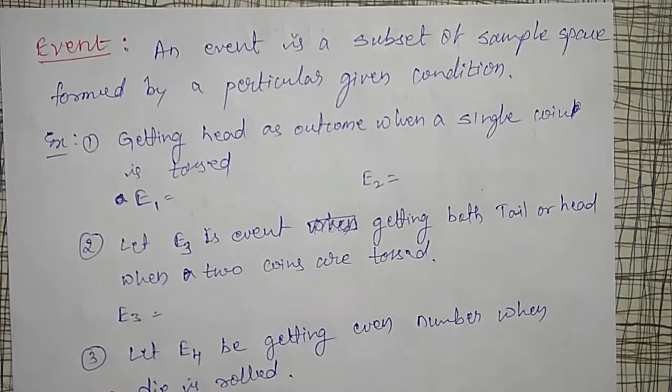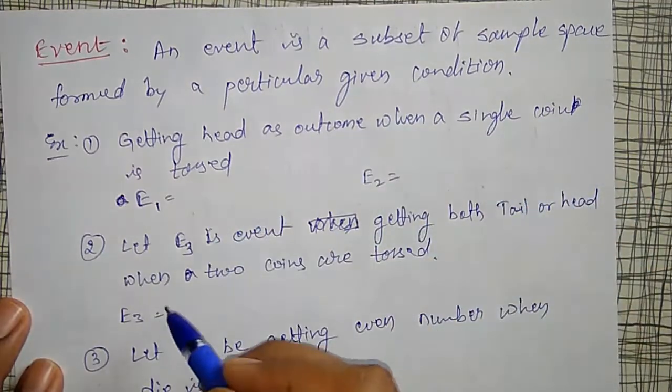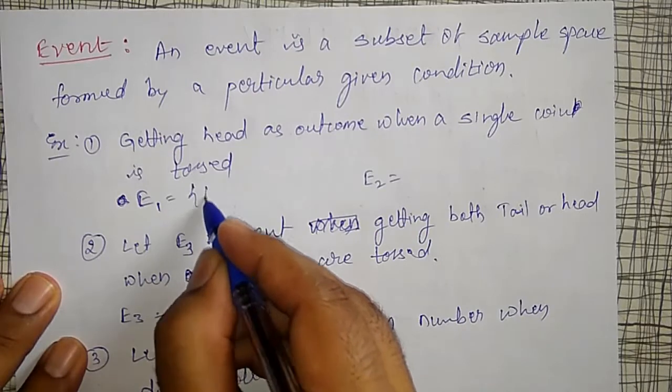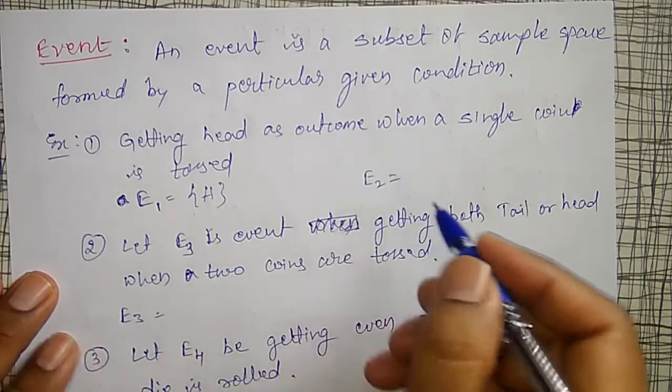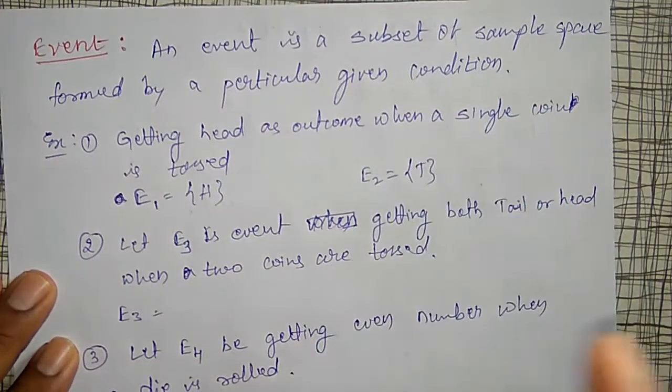Event is a subset of the sample space. I am giving an example here. Getting a head is my outcome when a single coin is tossed. I will define E1 as getting a head. Only it is a subset of the sample space. E2 I will make as getting a tail when a coin is tossed. This is also an event.